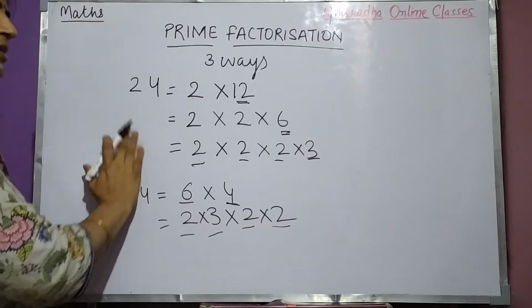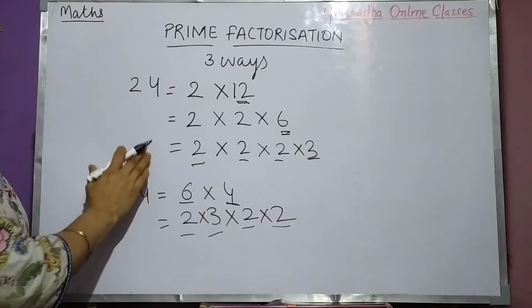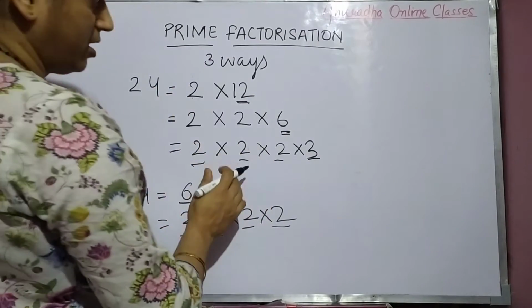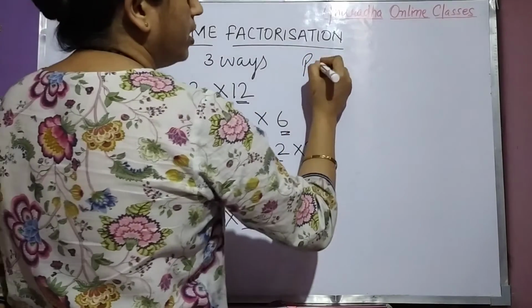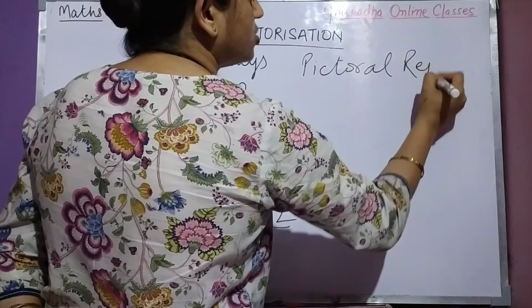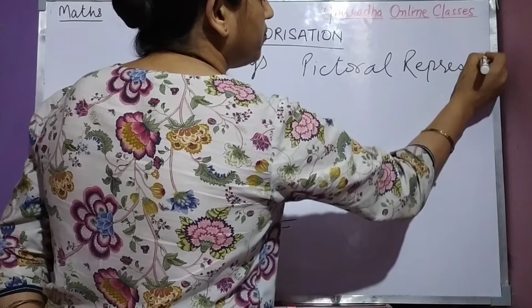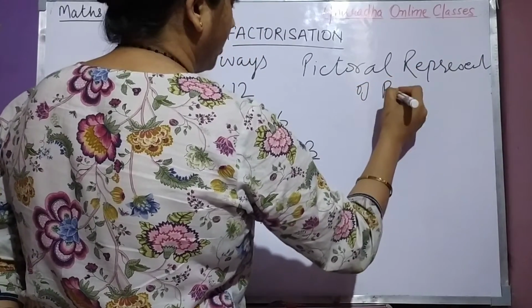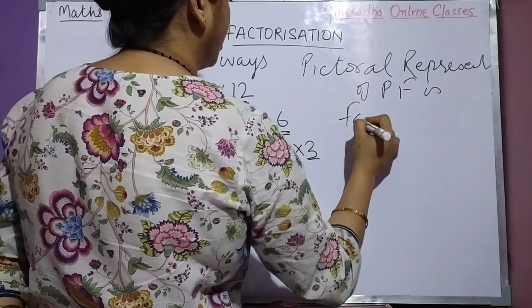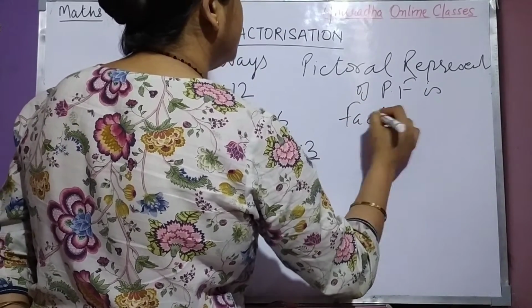Okay, now just represent it. If we want to give it a pictorial representation in some other way, then the pictorial representation of prime factorization is the factor tree. What? Factor tree.